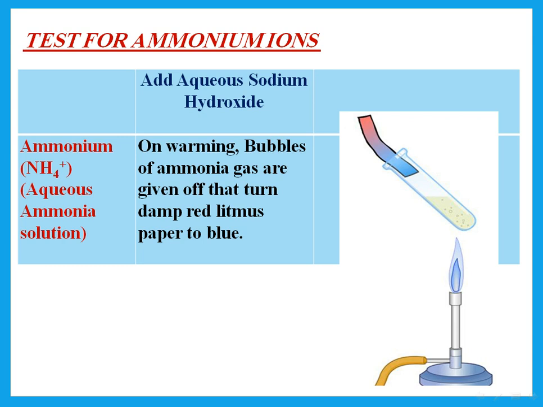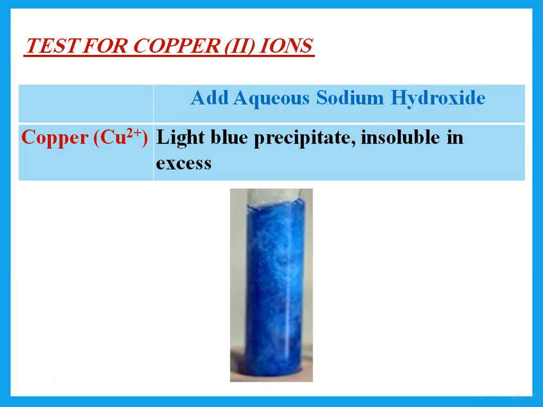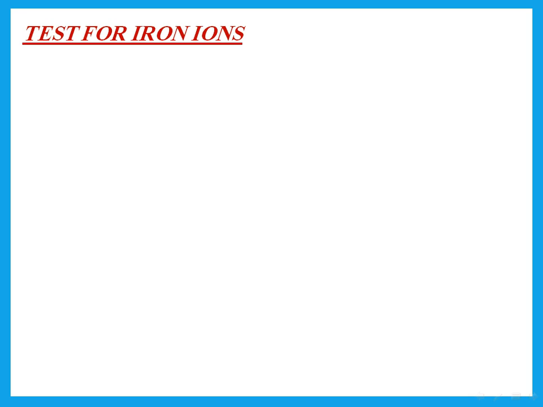Add aqueous sodium hydroxide and warm gently. What should I get? Bubbles of ammonia gas given off that turn damp red litmus paper to blue. Test for copper ions. Add aqueous sodium hydroxide. I get light blue precipitate, insoluble in excess.